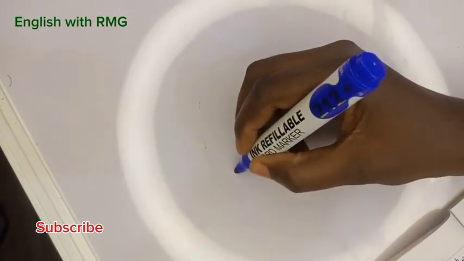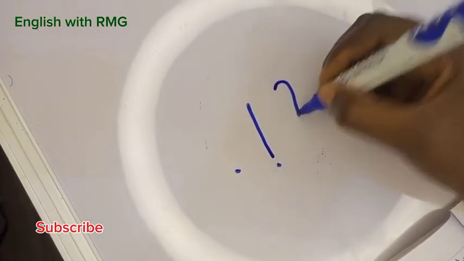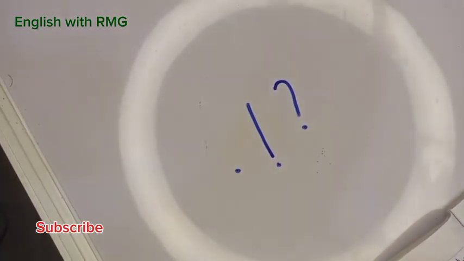You see, there are three end marks in English. We have the full stop, the exclamation mark, and the question mark. These three are end marks in English. Please get your pen and book if you are writing your exam this year and you really want to learn, you really want to get the best out of your exam. There are three end marks in English. These three are end marks.